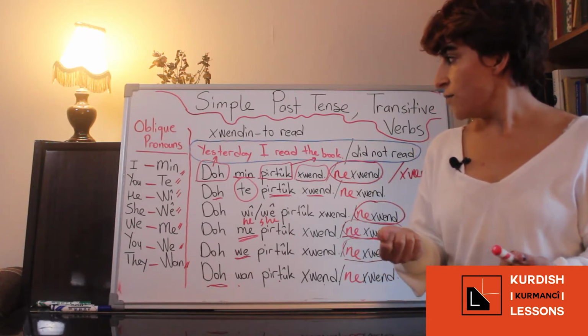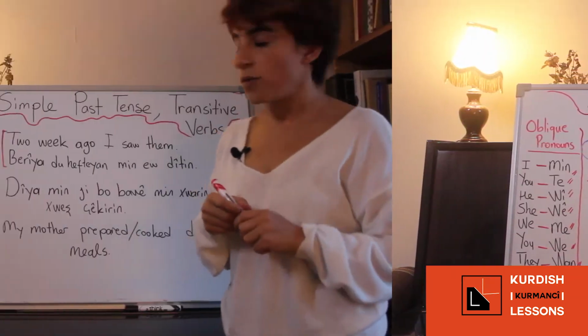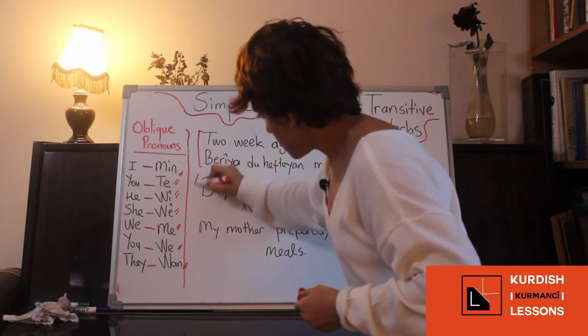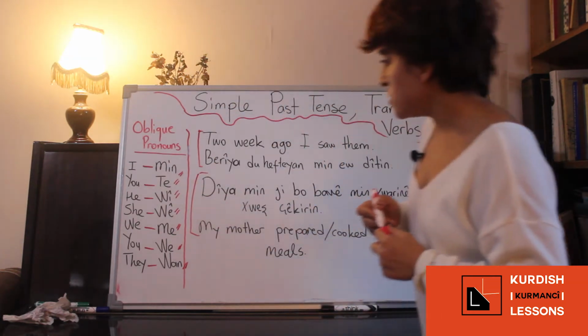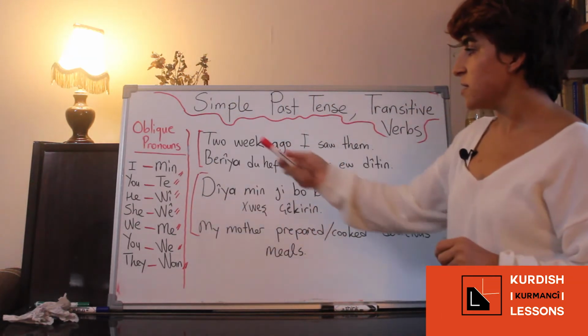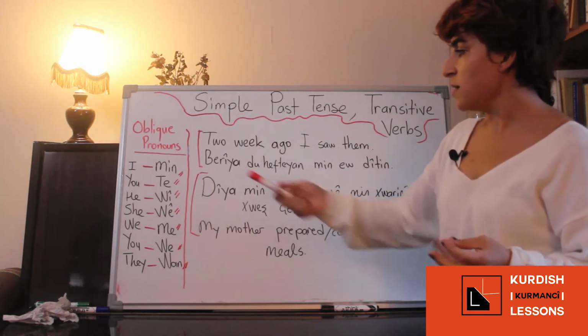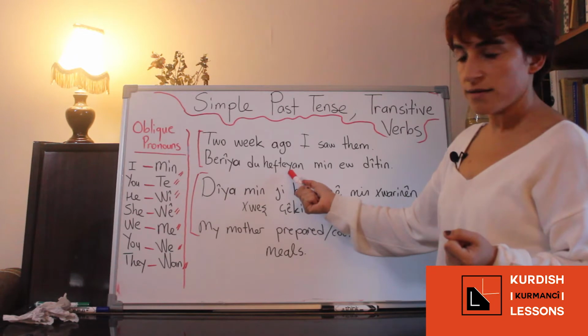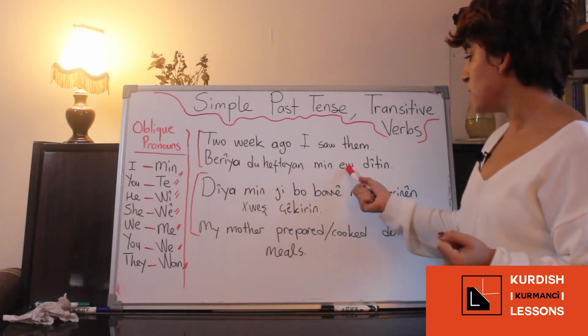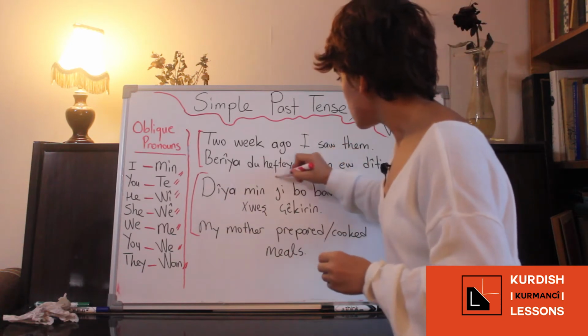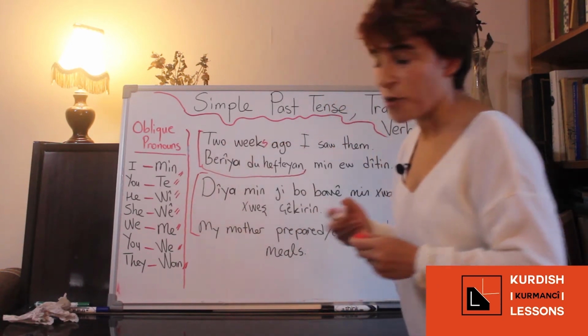So let's work on another example. You see two examples in Kurmanji and in English. Our first example is: 2 weeks ago I saw them. In Kurmanji it would be بریا 2 هفته‌یان من أو دیتن. بریا 2 هفته‌یان means 2 weeks ago.